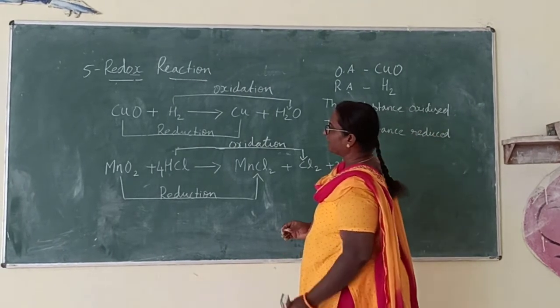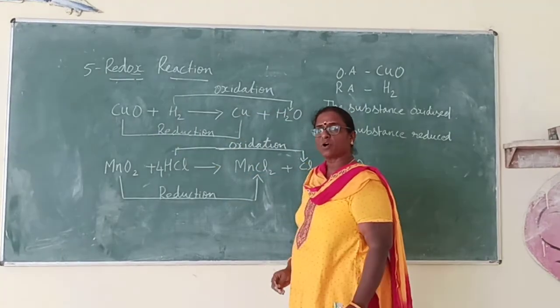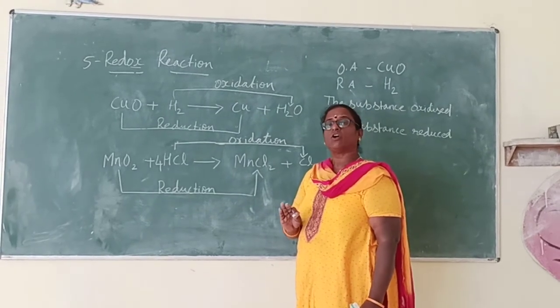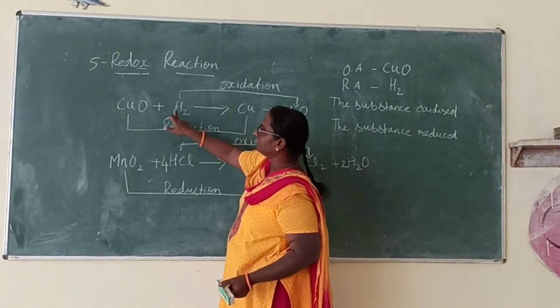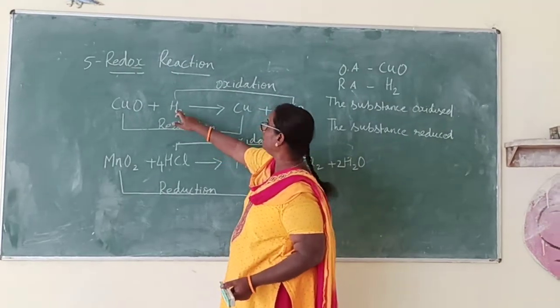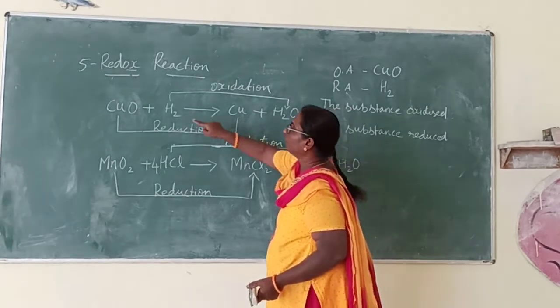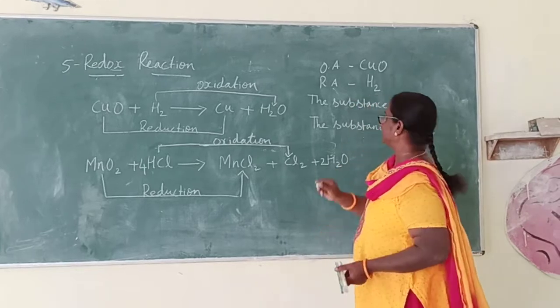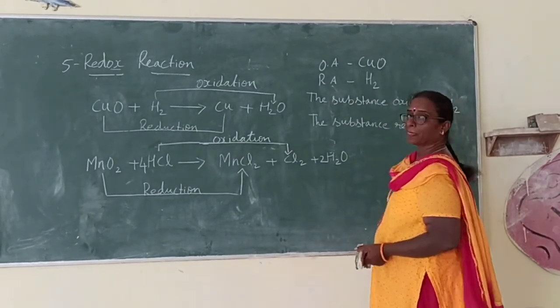Listen here carefully. In this reaction, which substance is oxidized? Oxidized means oxygen is added or hydrogen is removed. Out of these two reactants, with hydrogen only, water is formed, oxygen is added. Therefore, the substance oxidized is hydrogen.